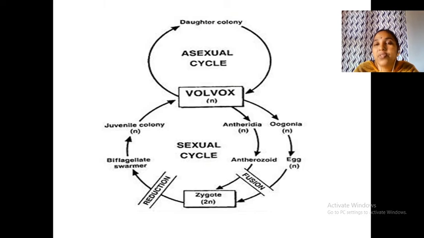Then what happens? Division, and it forms a vesicle. The diploid nucleus divides by meiosis into 4 haploid cells, which move into the vesicle. Then they divide again many times, and finally a number of cells are formed, and they become a colony. See, in this diagrammatic diagram I conclude it. In Volvox, asexual reproduction we studied, by gonidia forming a new daughter colony. Sexual reproduction: antheridia and oogonia, both are haploid. Androzoid and egg fusion, zygote, reduction division, biflagellate structures, then a juvenile colony or young daughter colony.